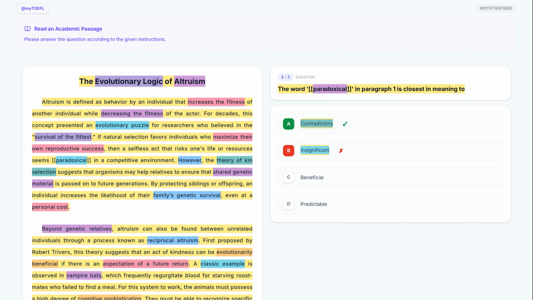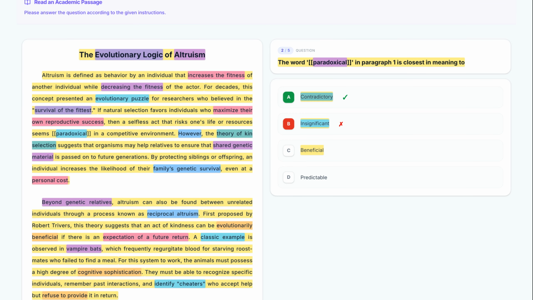Here's option C. Let's break it down. Beneficial. While the passage eventually argues that altruism is beneficial at a genetic level, the word paradoxical is used to describe the initial confusion or apparent conflict, not the benefit itself.